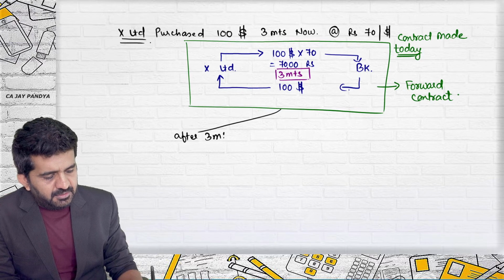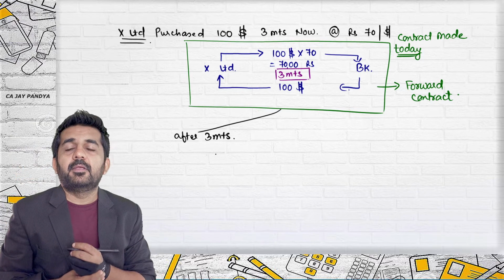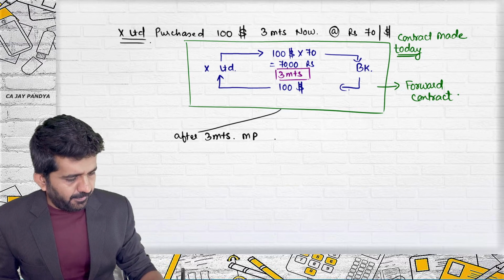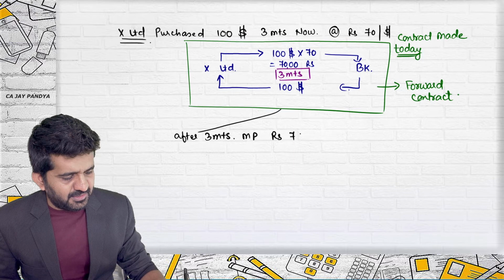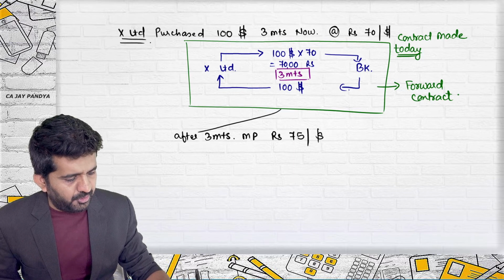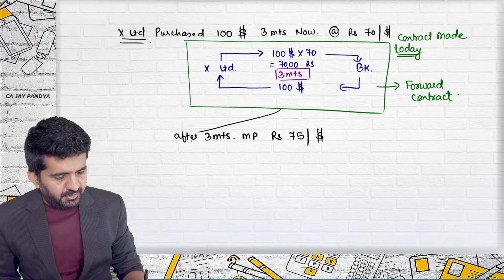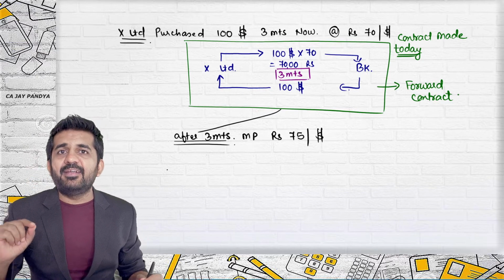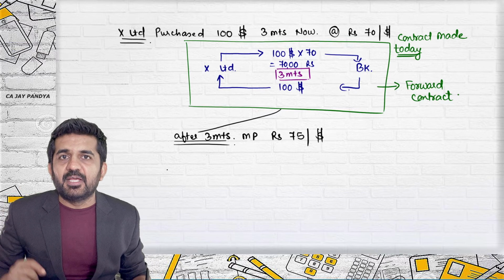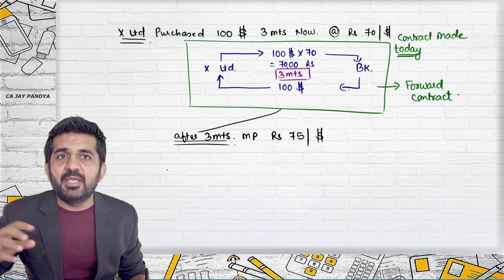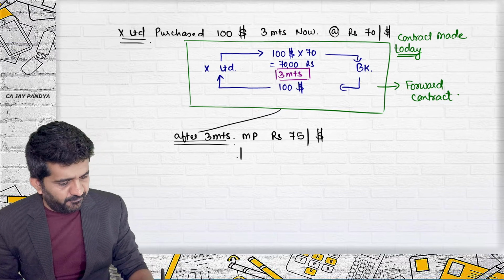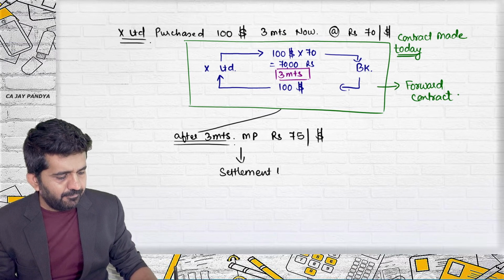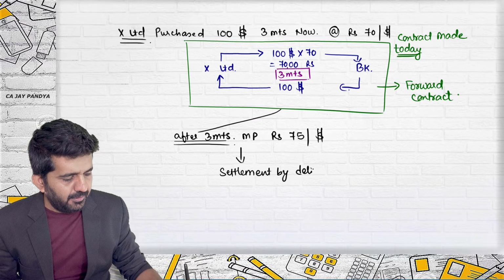After 3 months, the market price is rupees 75 per dollar. Is it all right? Again, try to understand two concepts: settlement by delivery and settlement by difference. Let me do this. Settlement by delivery.